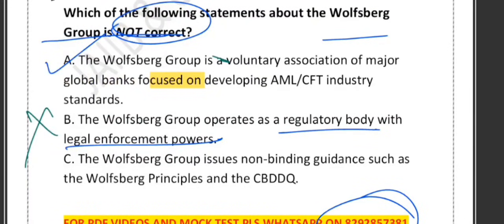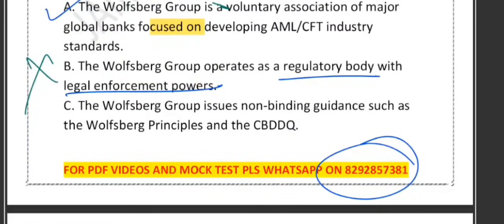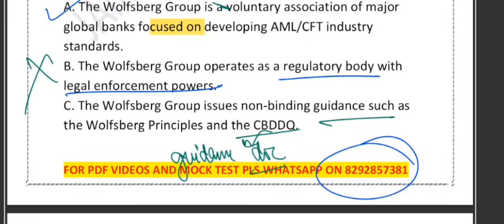What about option C? It says it issues non-binding guidance such as the Wolfsberg Principles and CBDDQ. Exactly correct. CBDDQ is the Correspondent Banking Due Diligence Questionnaire. These are guidance documents that improve global compliance standards, but following them is not mandatory.